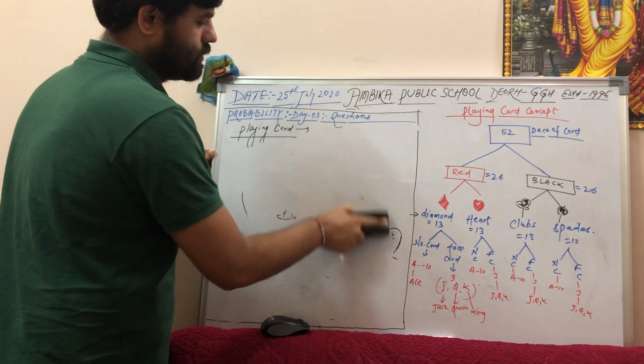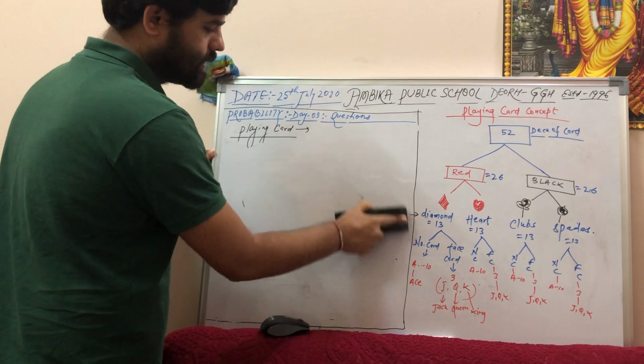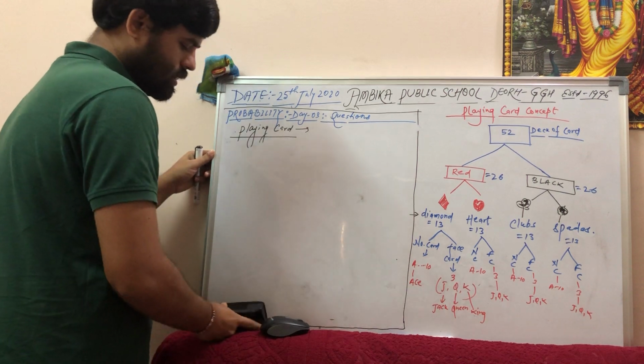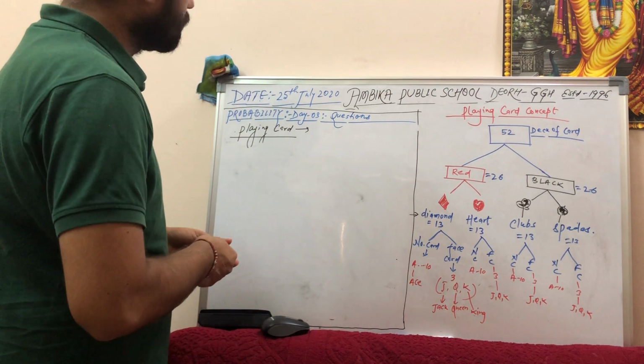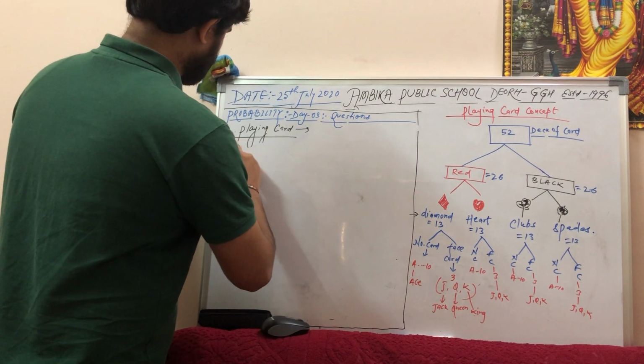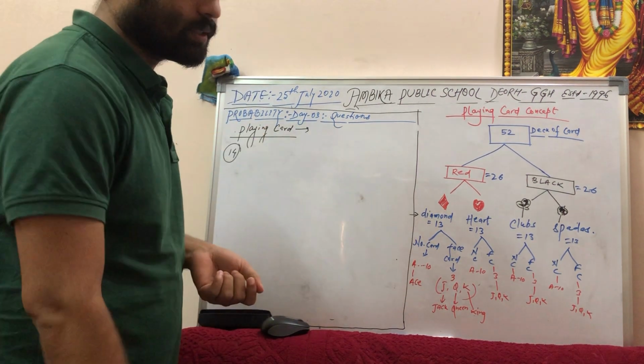So we'll take the next question. You just see how I am taking the approach to solve the questions. I am using this diagram efficiently. So the next question is question number 14 of your exercise.